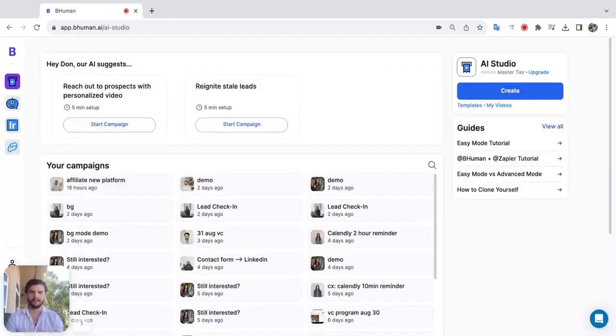Let's dive in. It all starts with a template. A template is where you literally say the words you want to change in your script. So for example, hey name, this is Don. I want to talk to you about company. Let's see an example. Hey name, I just got notified that you signed up for our newsletter. Hey Tony, I just got notified that you signed up for our newsletter. Hey Kishan, I just got notified that you signed up for our newsletter.